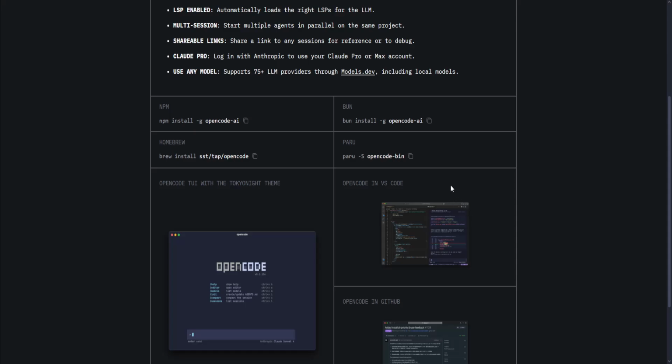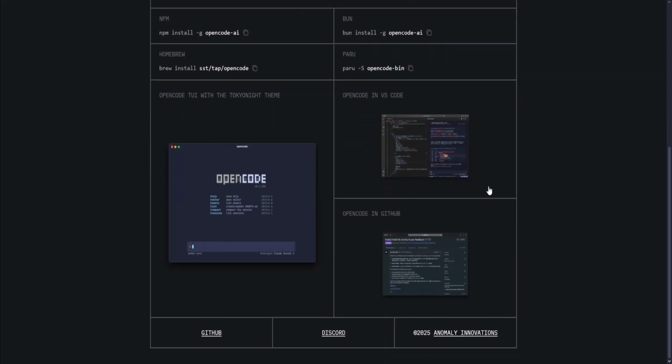It offers multi-session support. It has shareable session links. It is also integrated with command execution. They have a plan mode and build mode toggle. And it also has non-interactive scripting via the open code run for CI/CD integration.